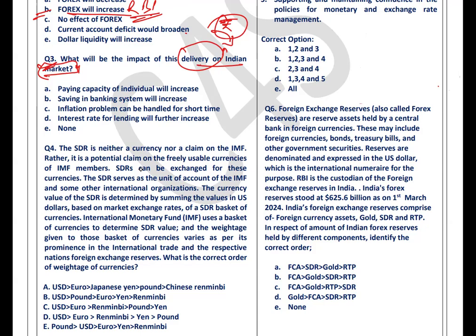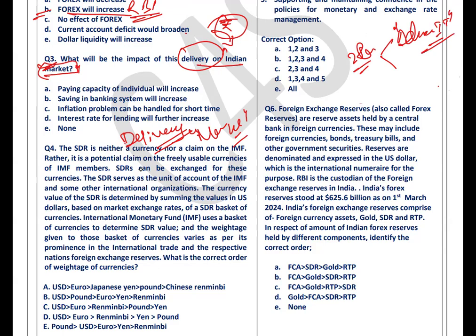And why? Let me ask you one question. Why RBI has taken the delivery? What is the reason behind taking the delivery in month of March only? There might be some reason. See, there are two reasons. Basically, there were two reasons in this case: advance income tax. People are filing their advance IT returns by 15th of March.